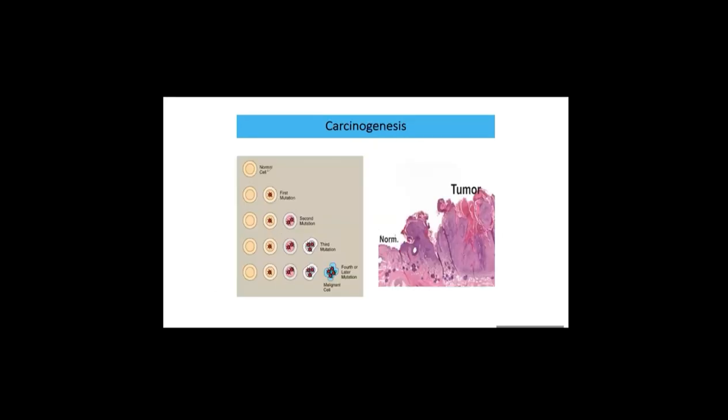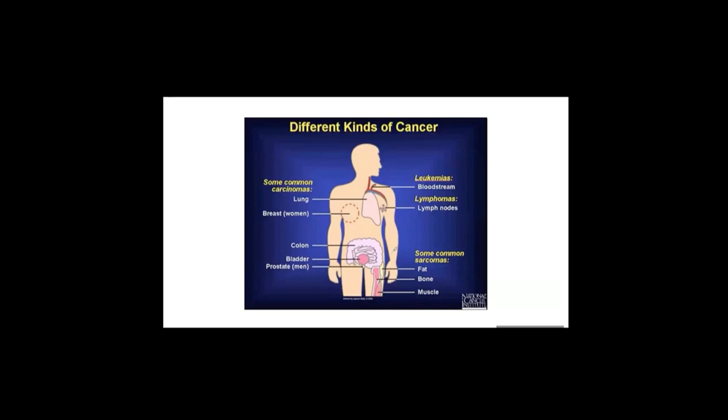So carcinogenesis starts with a normal cell, but through a series of mutations, eventually this normal cell transforms into a malignant cell. Then the tumor cells grow faster than normal cells, so usually they occupy a larger region in the human body than normal cells. And depending on the location of the cancer, there are different names for cancer.